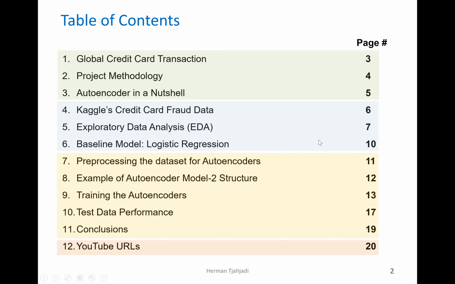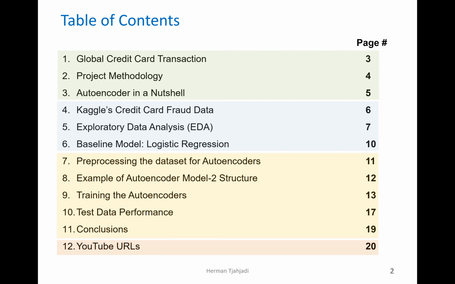This is the flow of my presentation. We'll talk about the global credit card transactions and the project methodology. Then I'm going to explain the credit card fraud data from Kaggle, and then we'll do a little bit of exploratory data analysis.